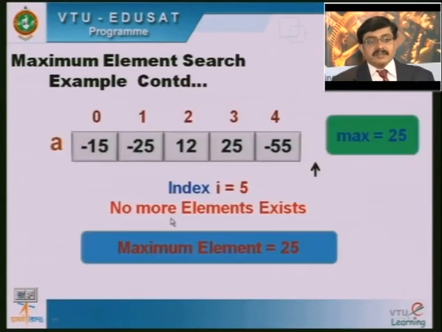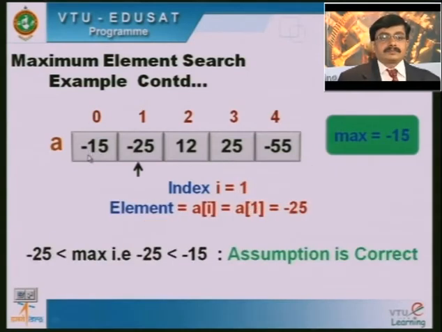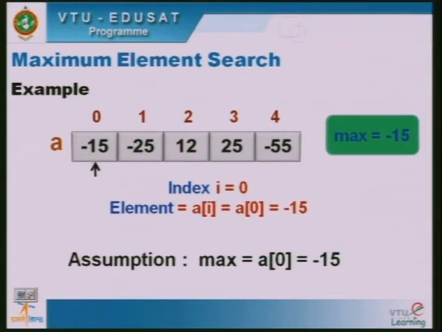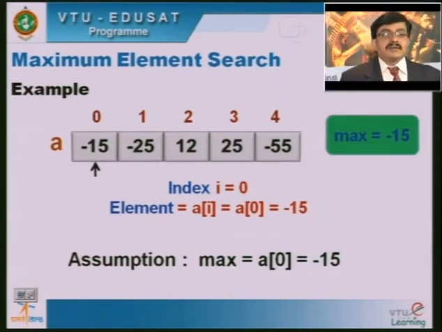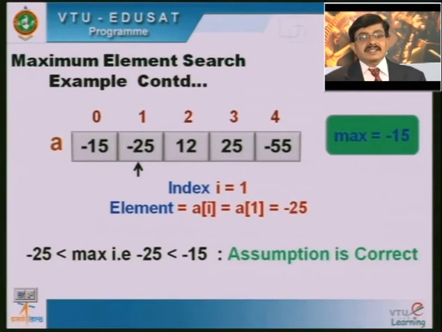Now, if you see here, when a of 0 was minus 15, I assumed that the max value is minus 15, and when I compared it in the next case with minus 25, which is less than the max, our assumption is correct.